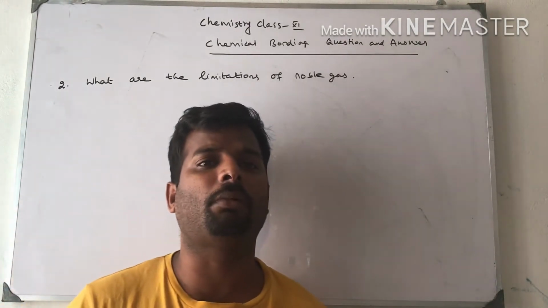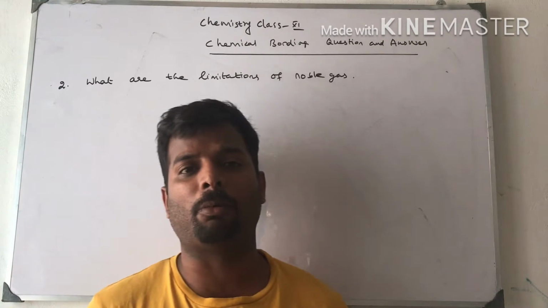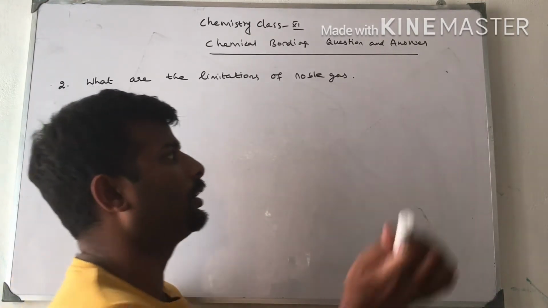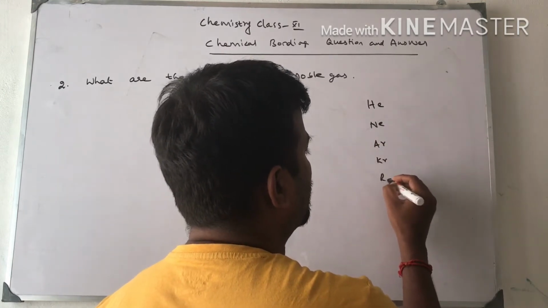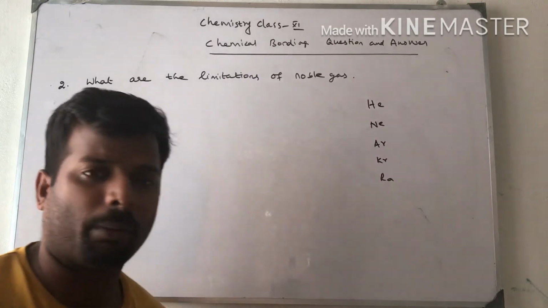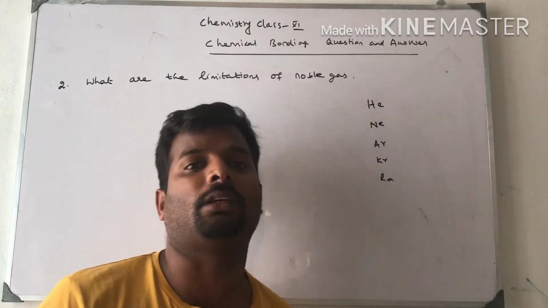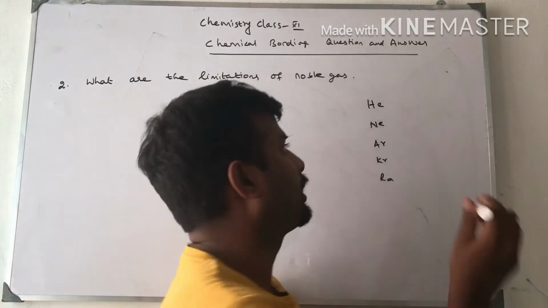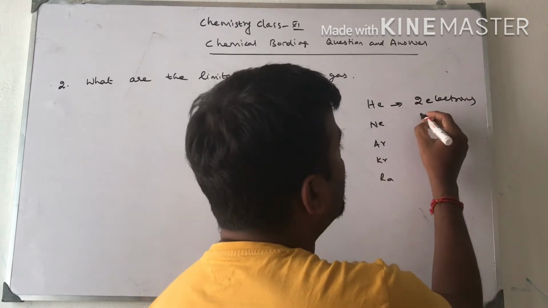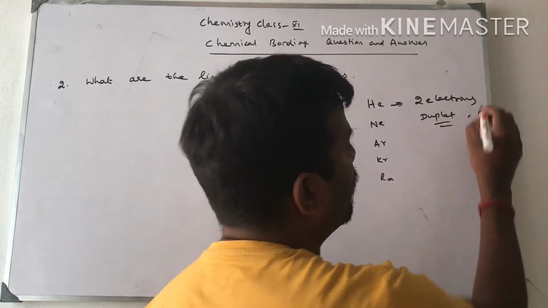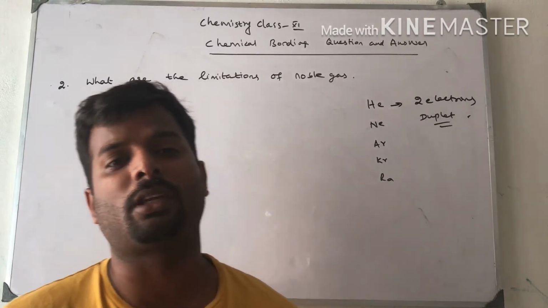Noble gases do not form compounds. Only they are present: helium, neon, argon, krypton, xenon, radon. They do not combine with any other element to form compounds, because they already contain 8 electrons in the outermost shell. Only in the case of helium, 2 electrons in the outermost shell give stability, so it is called duplet. Helium has duplet configuration. Remaining noble gases have octet configuration, so they are stable.